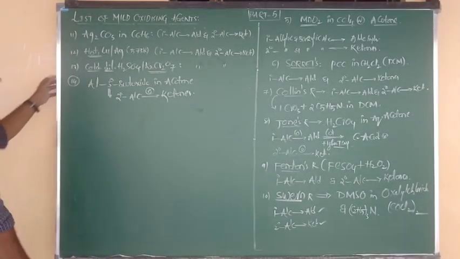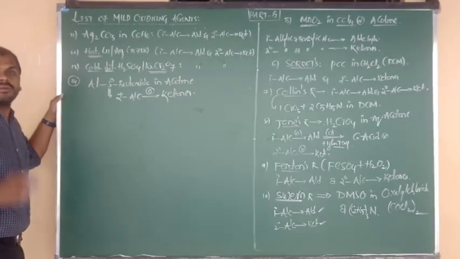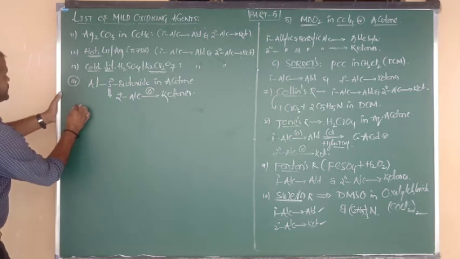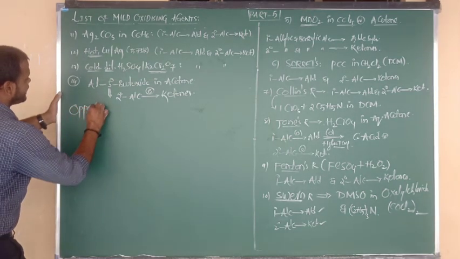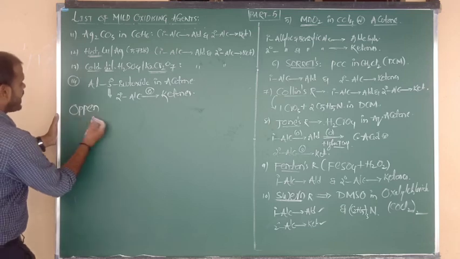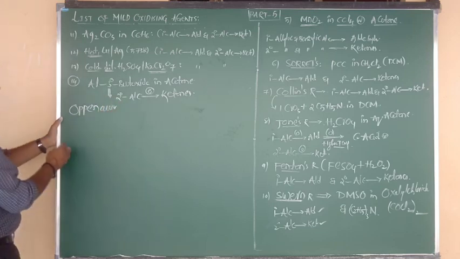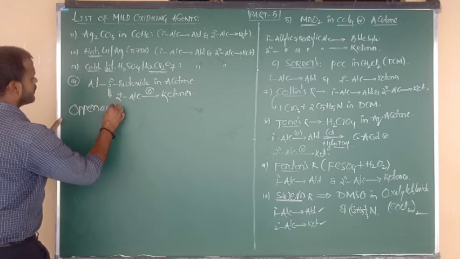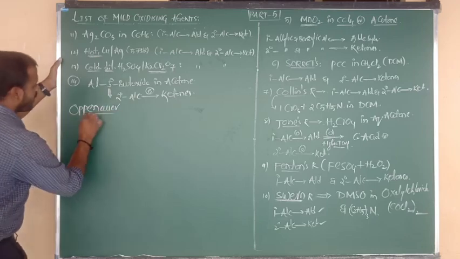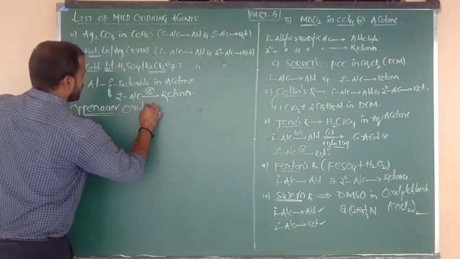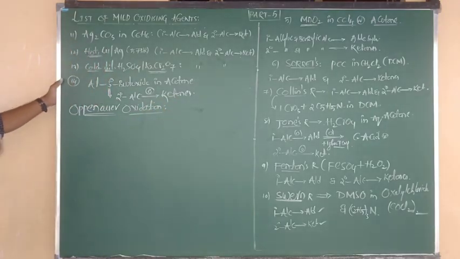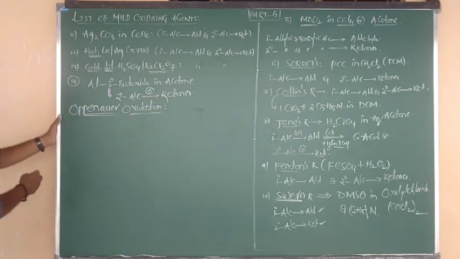Good. So here now I want to tell you one of the oxidation reactions which is very important for all the objective exams. The reaction name is called, already in the last class in alcohols also I have told you this, but now you have to focus. The reaction name is called Oppenauer oxidation reaction, and simply we can say Oppenauer oxidation. Sir, what is meant by Oppenauer oxidation? I am going to tell you the statement first of all.